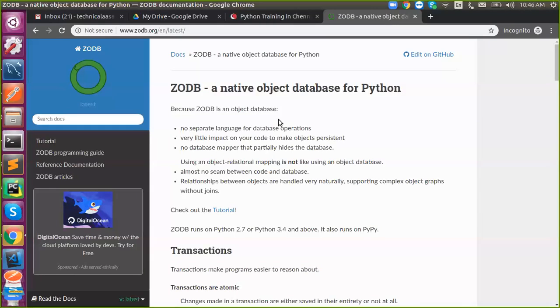So data native for Python means all transactions are going to happen in Python code only. We don't have a dedicated SQL transaction query like that. So here all the queries are in Python alone. So what is the advantage? We don't need to learn a certain language for that. If you know Python, that is more than enough for communicating with Python's own database, that is called ZODB. So it's a native storage.